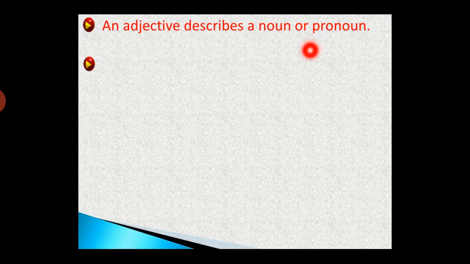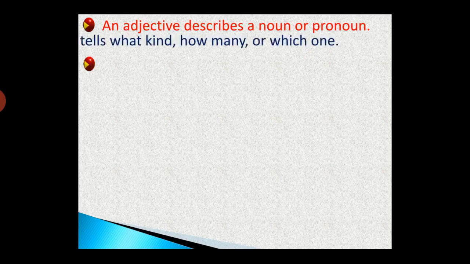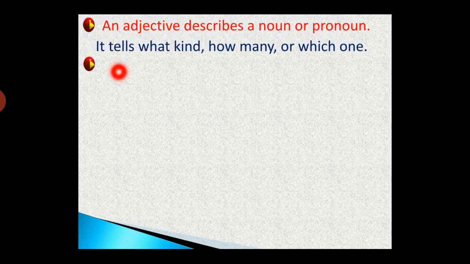So we can conclude that the adjective can describe either a noun like John or a pronoun like he. What's meant by generous? It means hospitable. Yes, we took it before in one of the spelling lessons. And it means someone who can serve food or drinks to his guests. Another point. The adjective tells what kind, how many, or which one. What's meant by this?